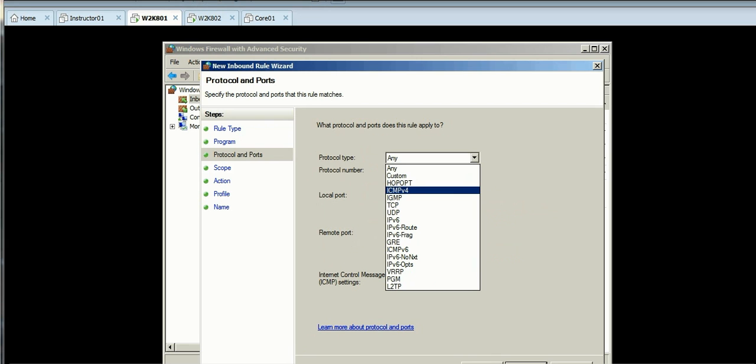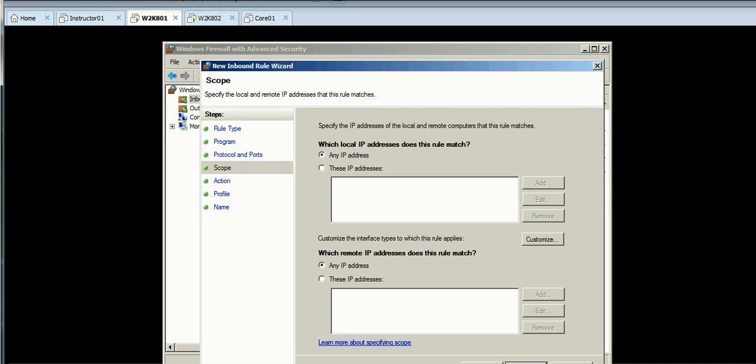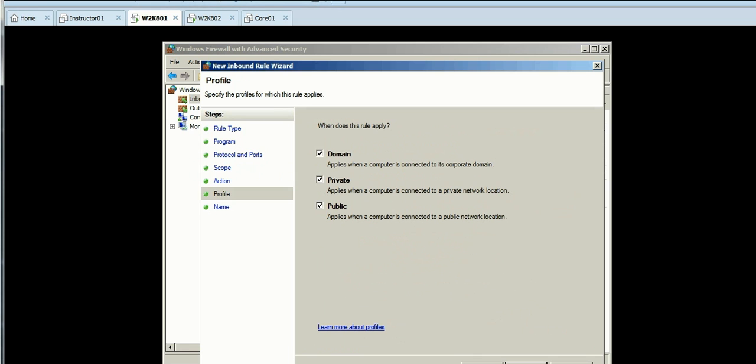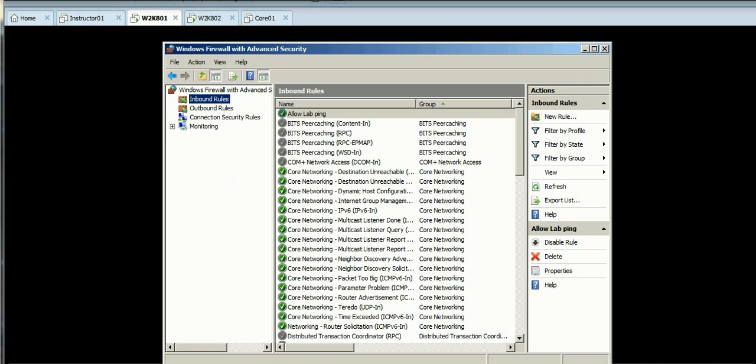Now to allow pings through, we're going to select the ICMP v4 under the protocol type and click Next. For which local IP addresses, any, and same thing with the remote IP addresses. We're going to allow the connection and click Next, and then leave the default setting on that. Click Next. We're going to name this one Allow Lab Ping. Alright, make sure that there is a green arrow that it accepts it. So we did this on the W2K 801 server.